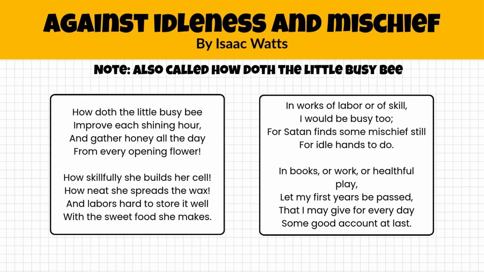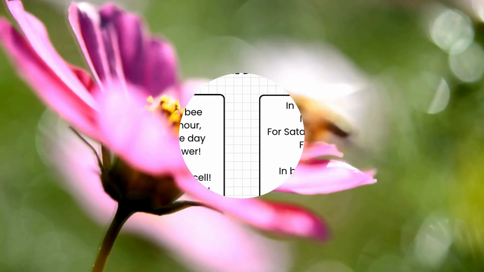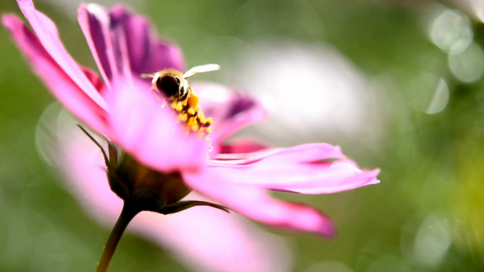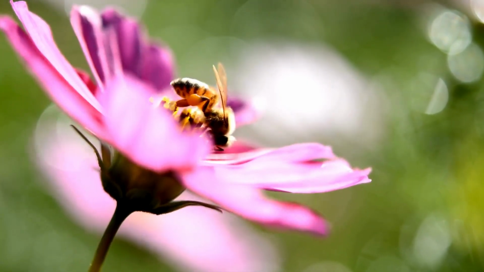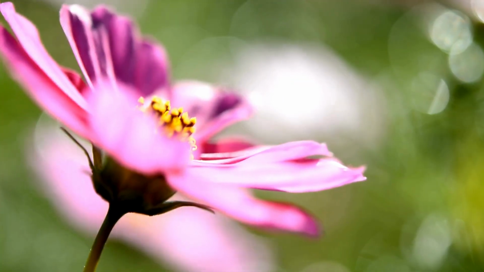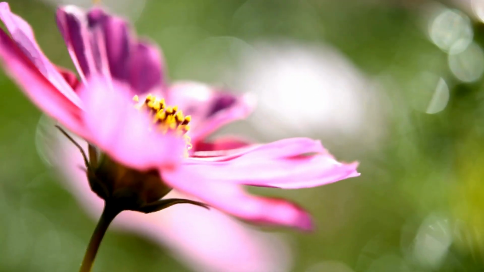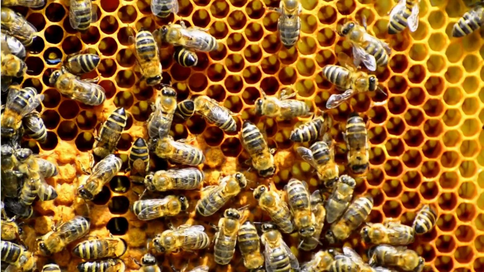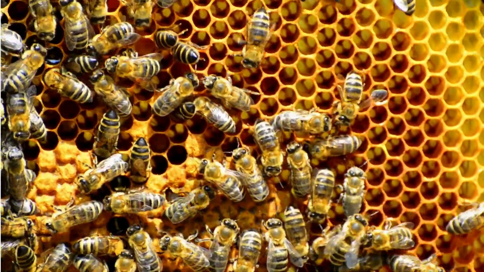The original work has a busy bee working all the day long, gathering honey from all the flowers, moving from one to the next, not stopping, not slowing down, not getting into trouble. So she's working skillfully, she's being neat, she's working hard. We see all these words that are contributing to the tone of this poem.